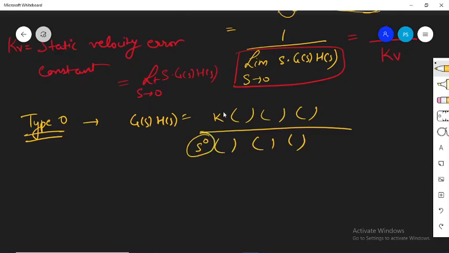So here the important thing is that the power of S is 0. Now if you want to find out the value of KV, it will be limit S tending to 0, S multiplied by G(S)H(S).